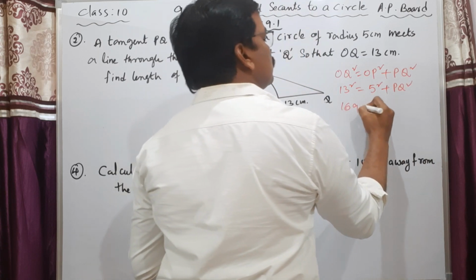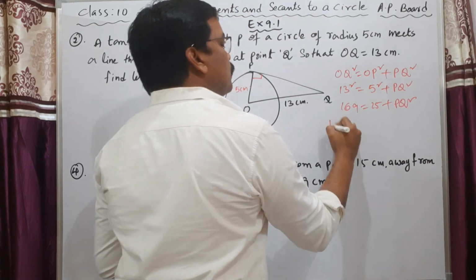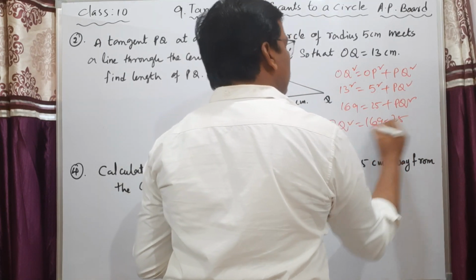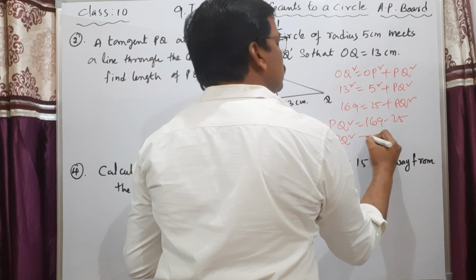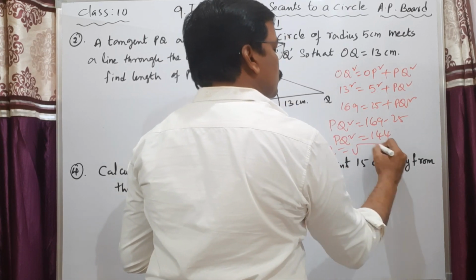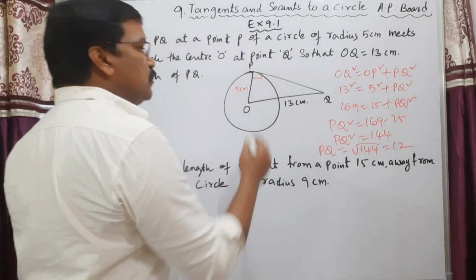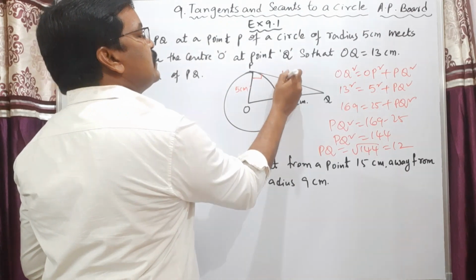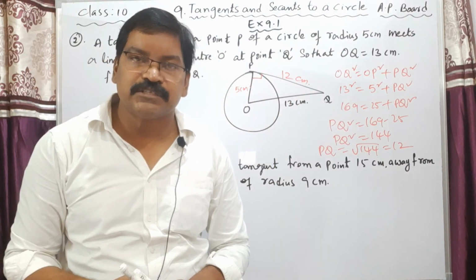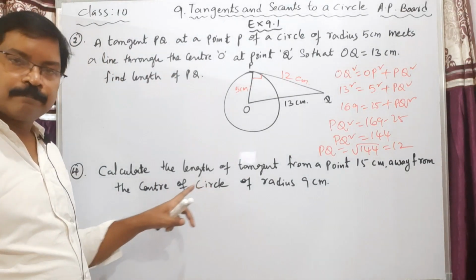So 169 is equal to 25 plus PQ square. What is PQ square, my dear students? 169 minus 25. So PQ square is equal to 144. So PQ is equal to square root of 144, which is 12. Therefore, the length of the tangent is 12 centimeters. Okay, now coming to the next one.